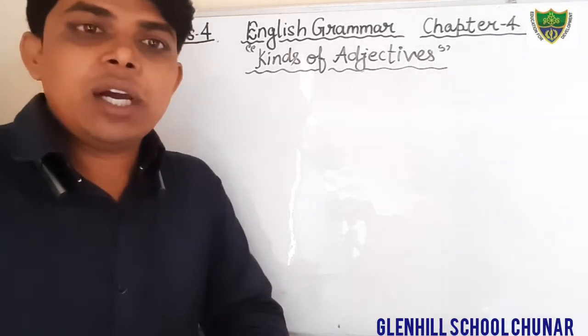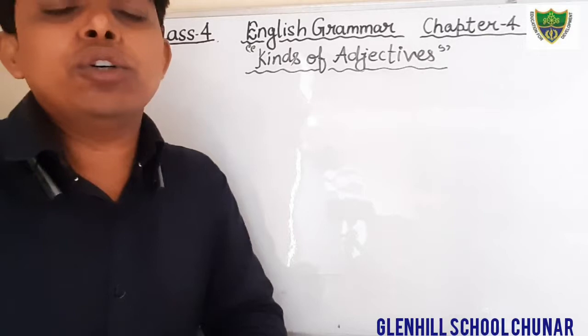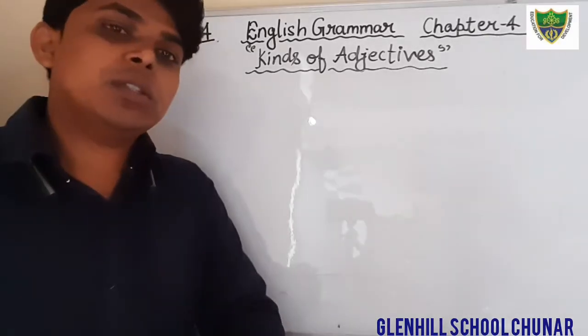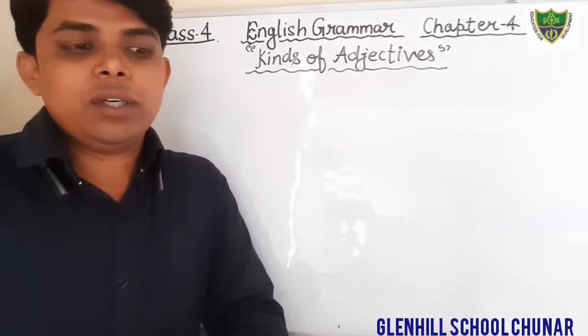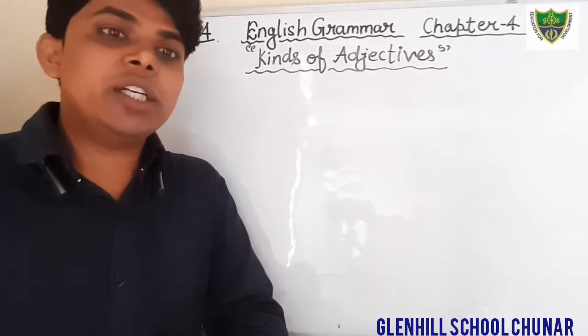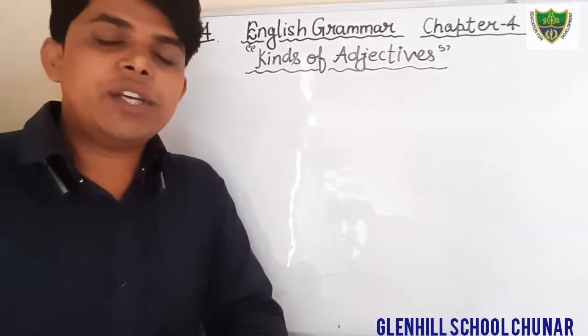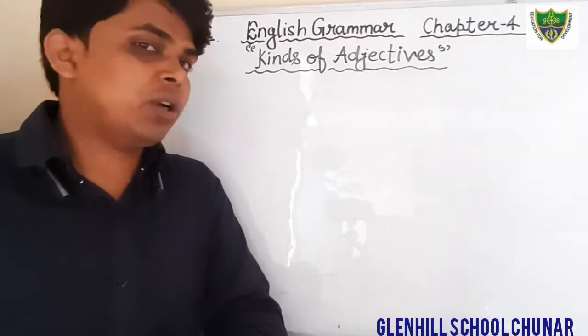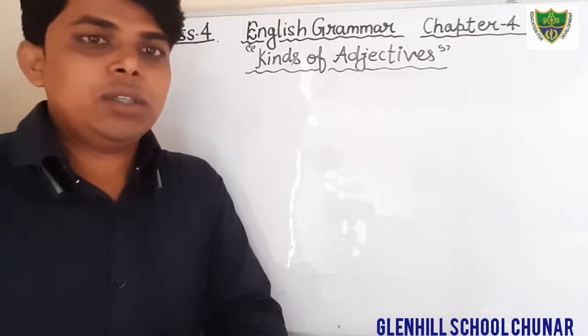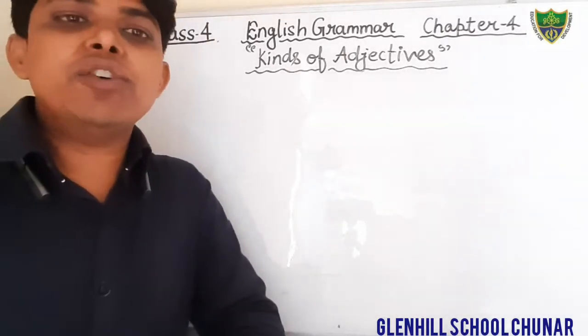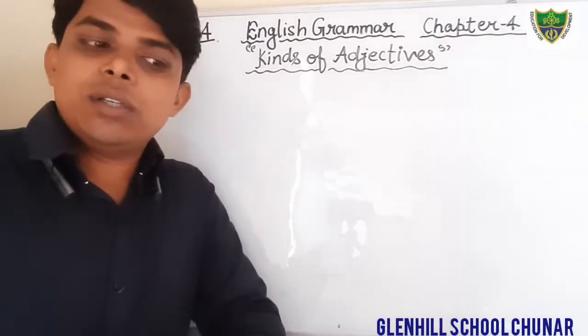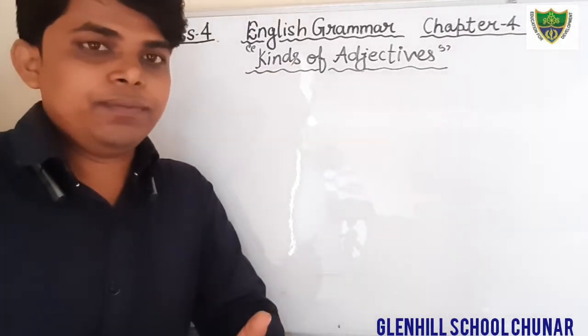Okay students, and I have also told you the features of an adjective. An adjective generally occurs before a noun.